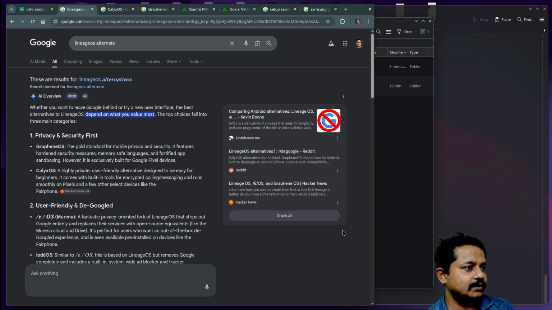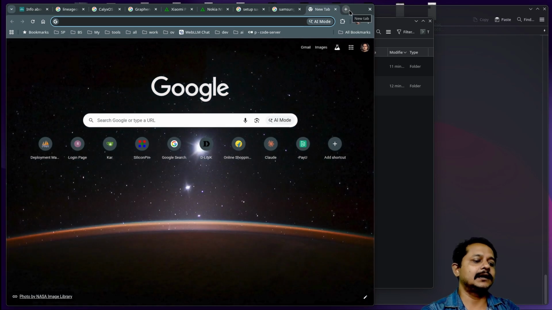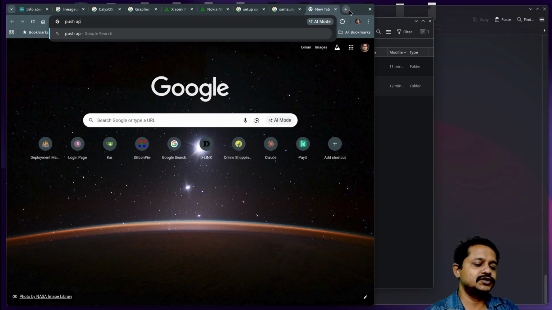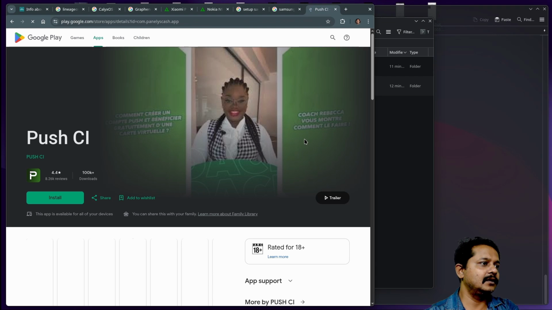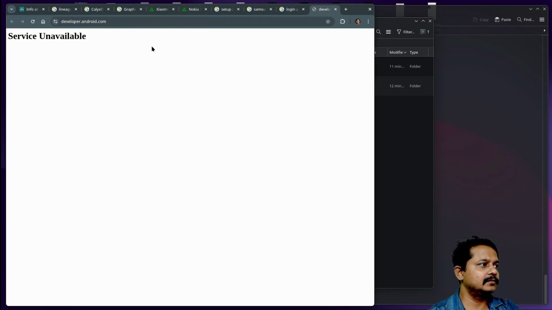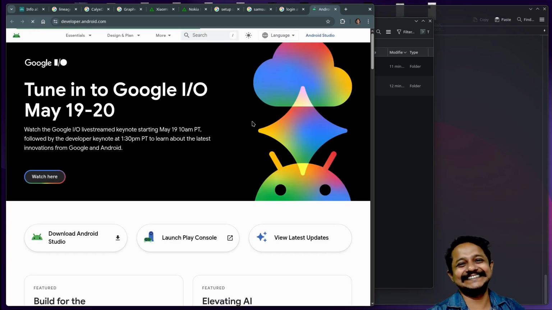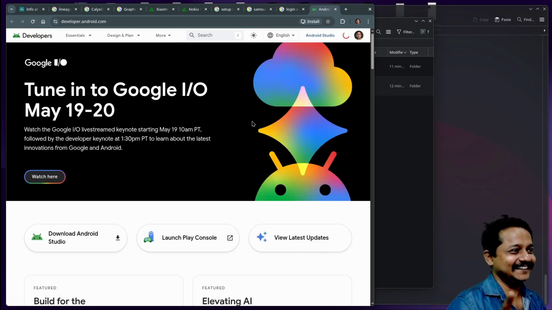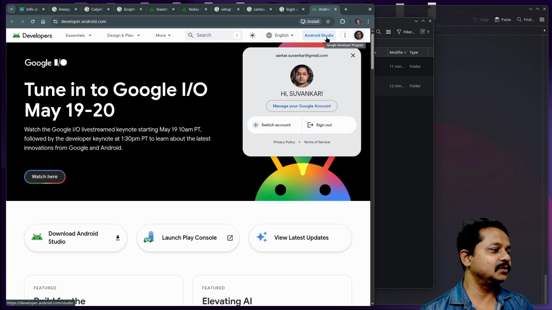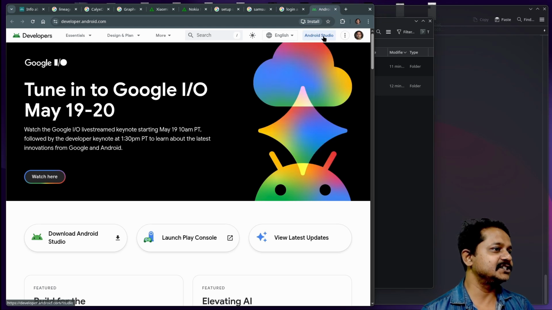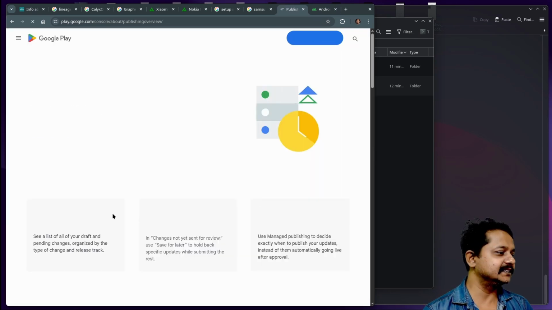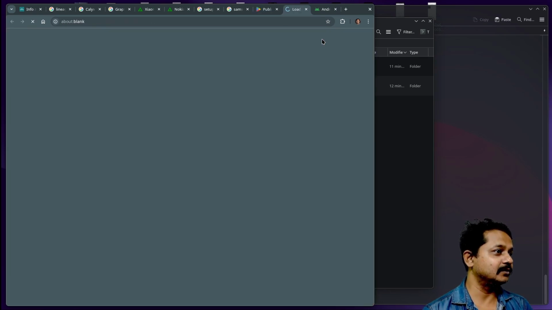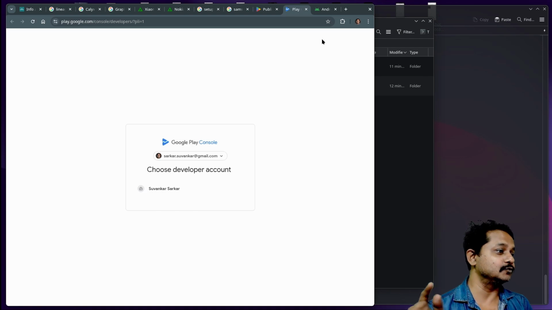I'm not sure, because my Android developer account is blocked. Let's see if the ban is lifted. Android developer platform, so push APK. If I log in, developer.android.com, service unavailable. What a great incident. Service unavailable. You just saw it. I think I'm back. Android Studio. No, I just want to publish. Let's search for publish application. This link, I'll have to go to Play Console. Okay, the name is Play Console.